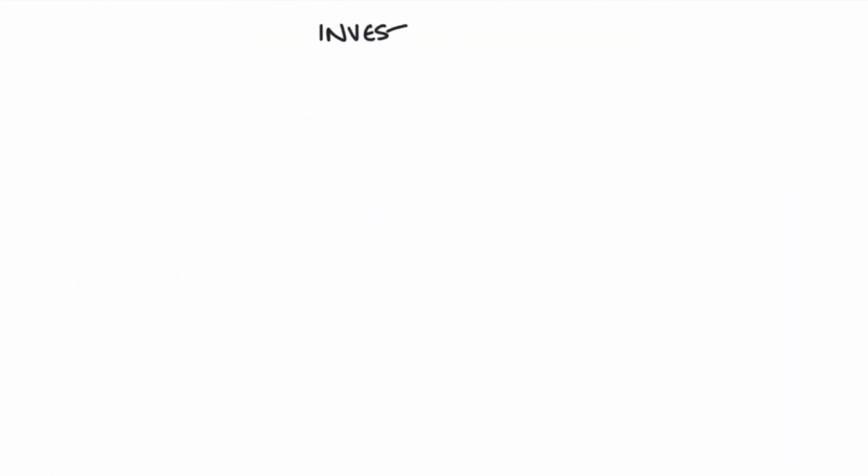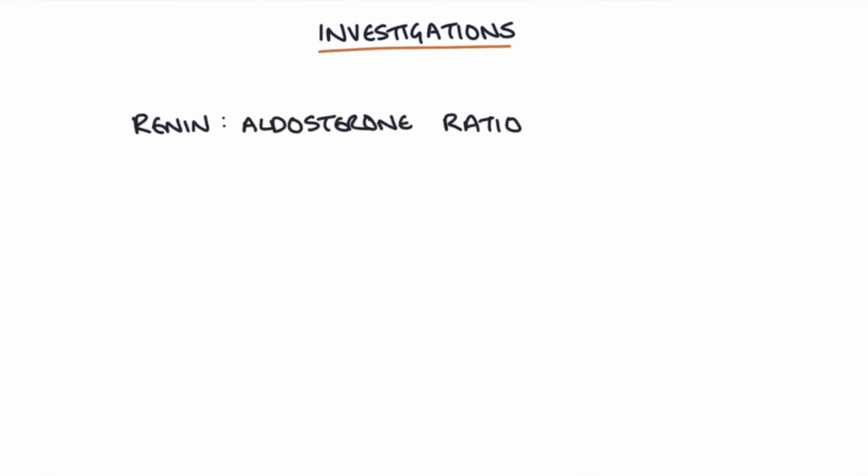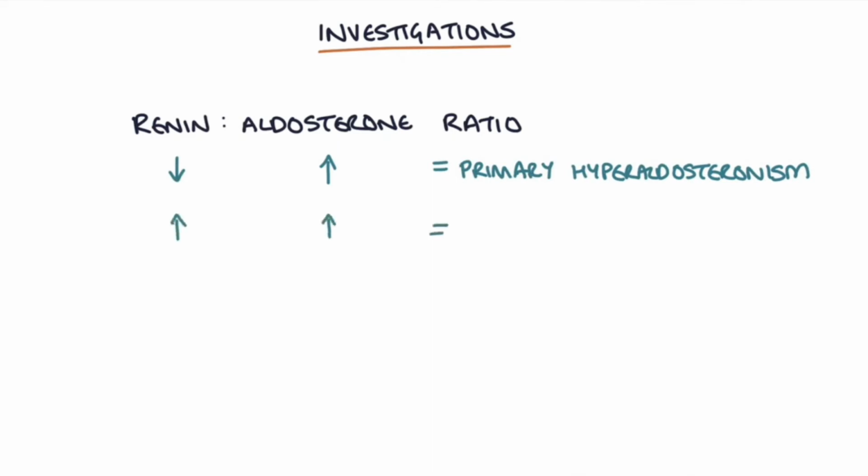Let's talk about investigations. The best screening tool for someone that you might suspect has hyperaldosteronism is to check the renin and aldosterone levels and calculate a renin-aldosterone ratio. A high aldosterone and a low renin indicates primary hyperaldosteronism, and a high aldosterone and a high renin indicates secondary hyperaldosteronism.